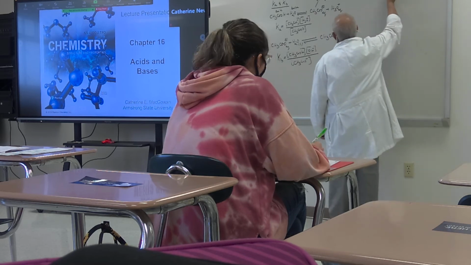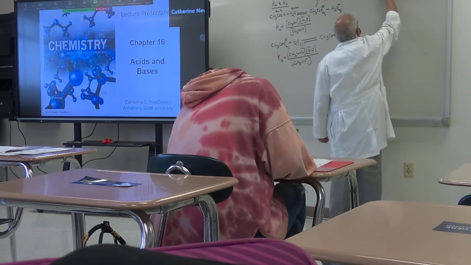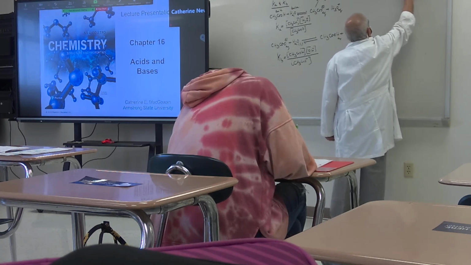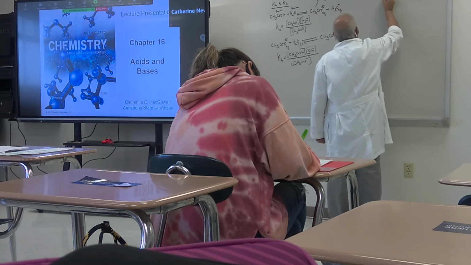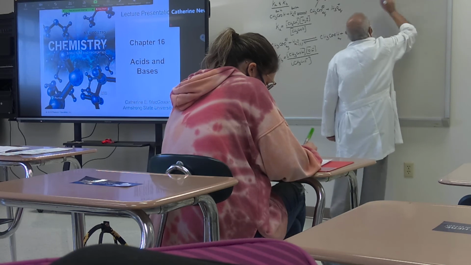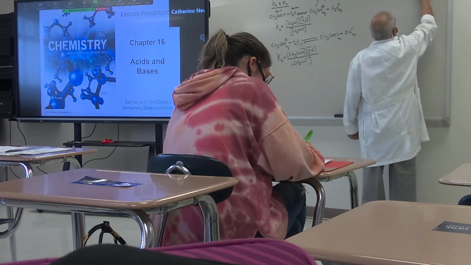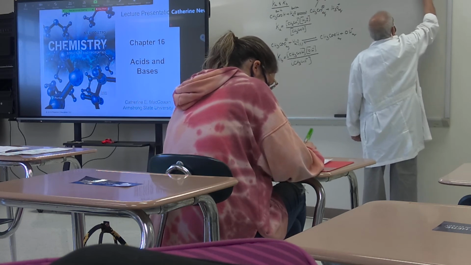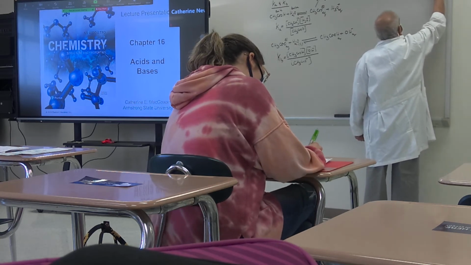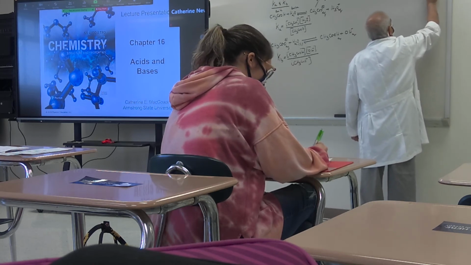So now I am going to write the CH3COO minus concentration times the hydronium ion concentration over CH3COOH, that is for Ka, and for Kb, the CH3COOH concentration times the OH minus concentration over the CH3COO minus concentration.